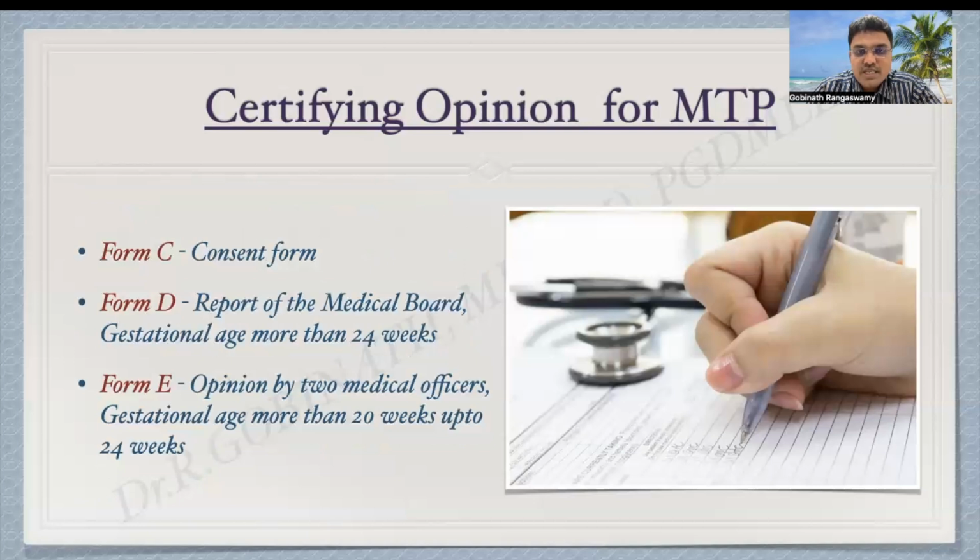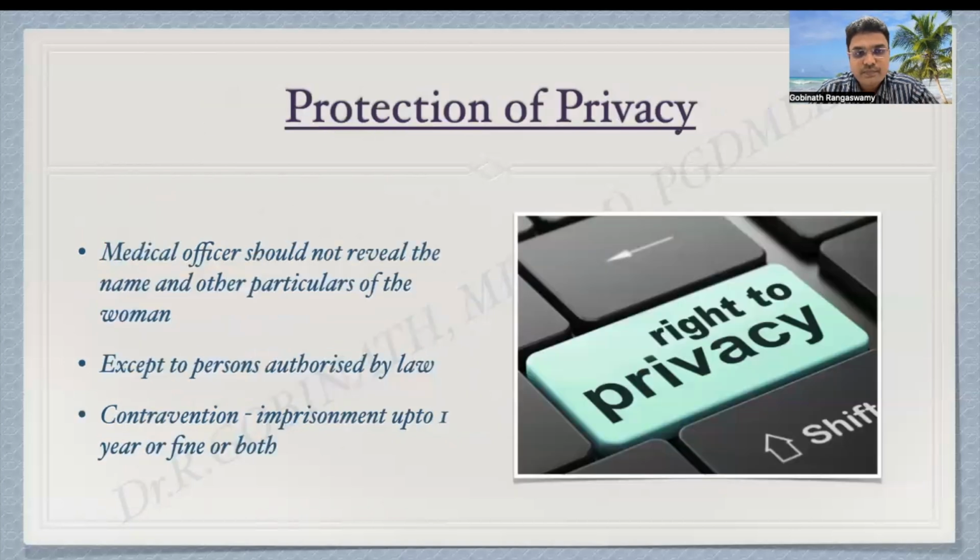So next form C is the consent form. This is a standard form of consent under this act. So form D is the report of the medical board for termination of pregnancy where gestational age is more than 24 weeks. And form E is the opinion by 2 medical officers where the gestational age is between 20 to 24 weeks. So these are all the forms that has to be used while conducting the MTP, and the admission register has to be maintained separately and confidentially.